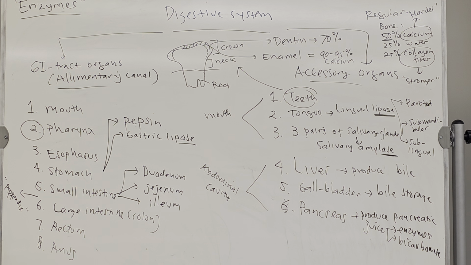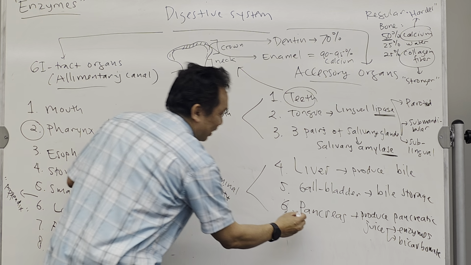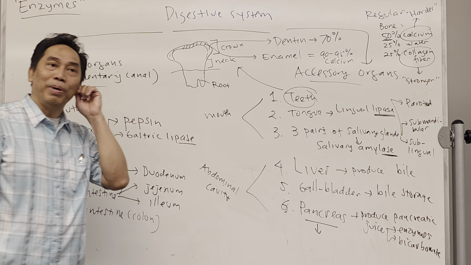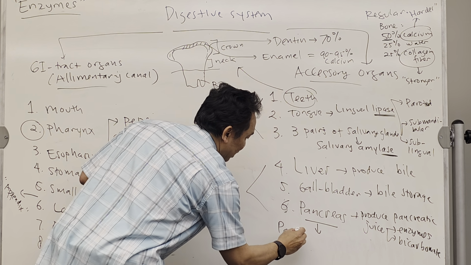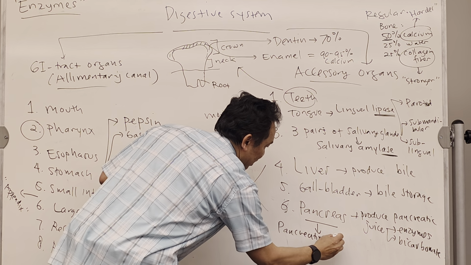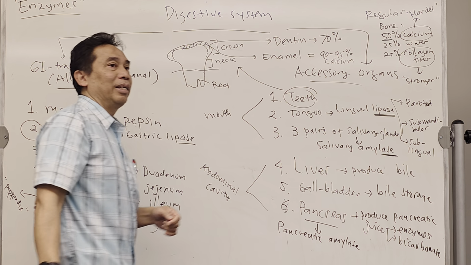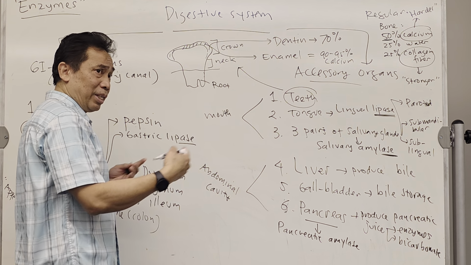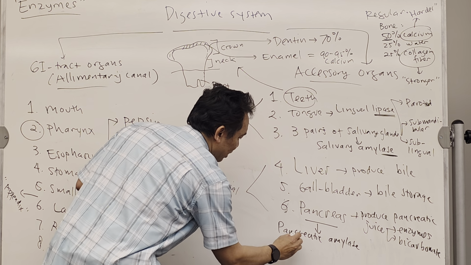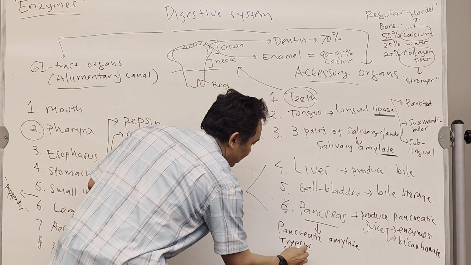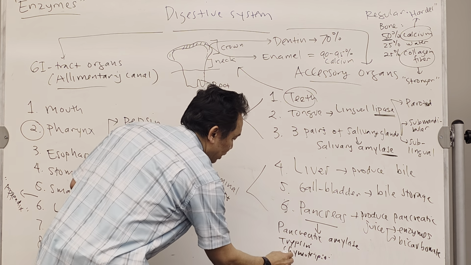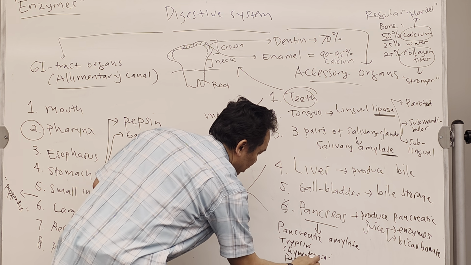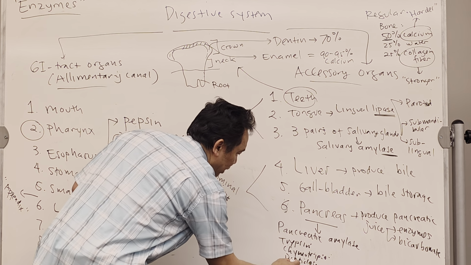Now, pancreas. There are so many enzymes produced by the pancreas. The one that digests carbohydrates is pancreatic amylase. There are many that digest proteins like trypsin, chymotrypsins, peptidase, carboxypeptidase.